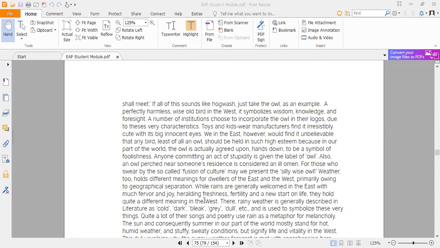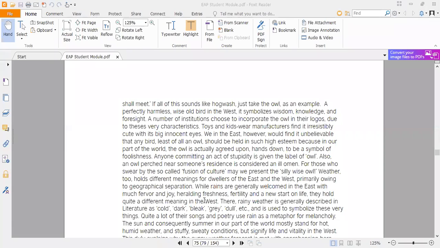In the very starting we discussed how the concept of the owl is different in the eastern region, while the concept of the owl is different in the western region as well. Owl is considered a sign of wisdom, knowledge and foresight in the western countries, while in the eastern countries we do not consider the owl the best sign, and we associate it with foolishness and stupidity as well.